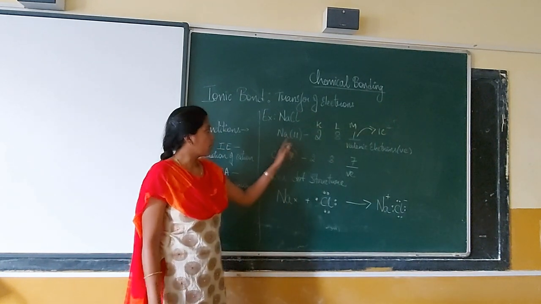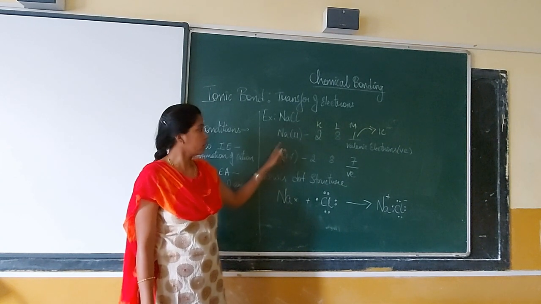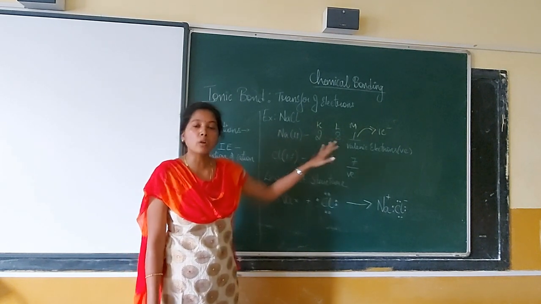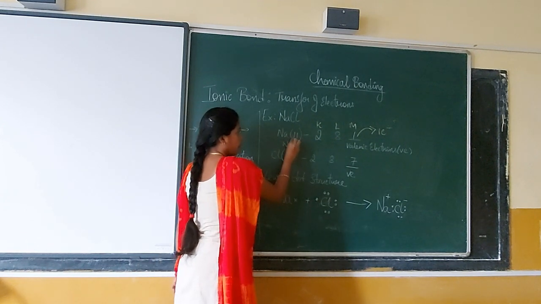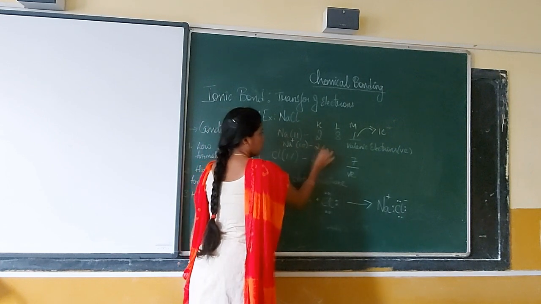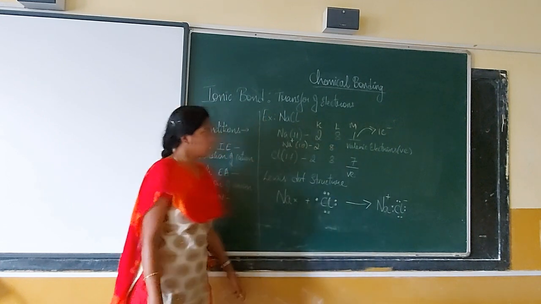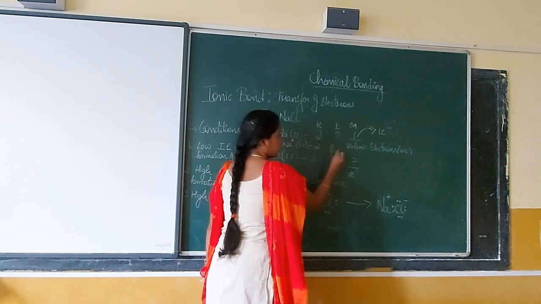Then it becomes a cation. That is nothing but it would get to its Na+1 configuration. So we can write it like this. You will get Na plus, which has 10 electrons now, 2 and 8. So now my valence electrons are this.